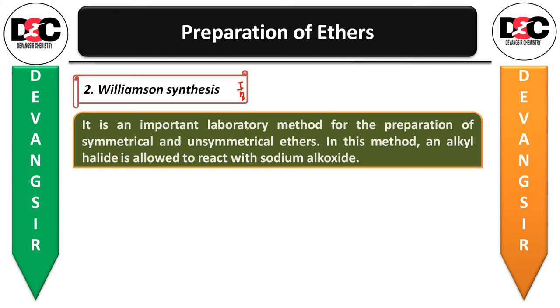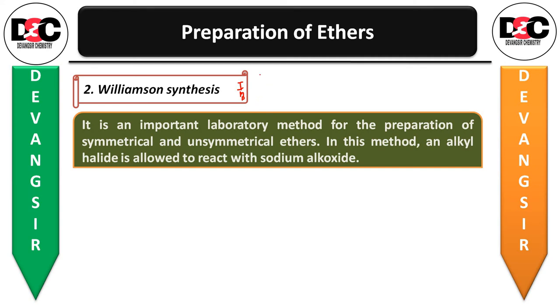They can twist the question and ask in theory for the board to write the method by which symmetrical and unsymmetrical ethers are formed. Then you need to write the Williamson synthesis. In this way they can twist the questions in chemistry especially.